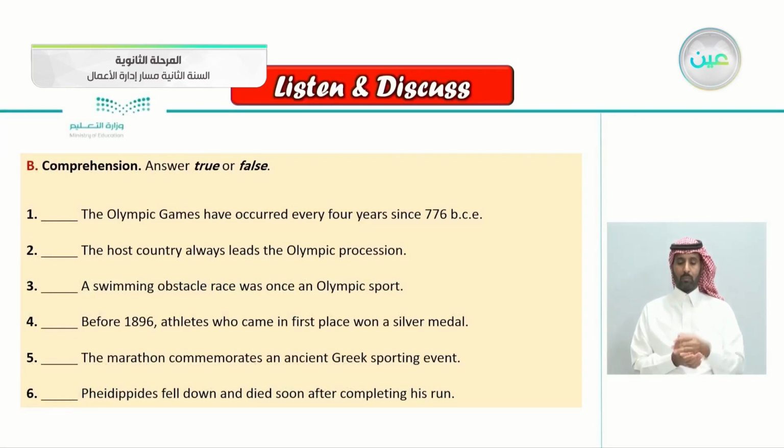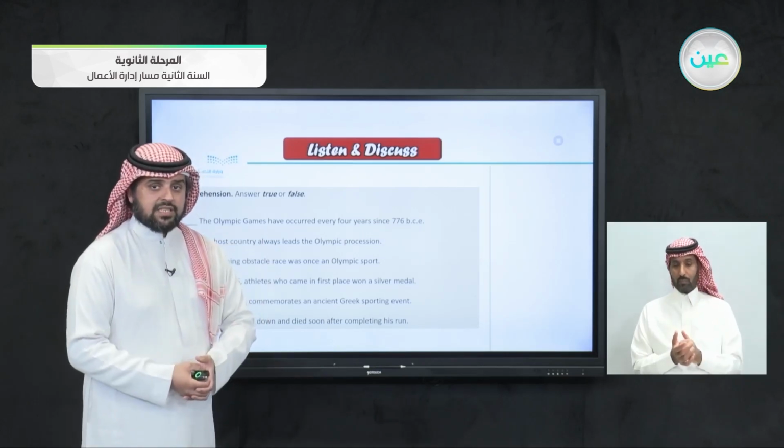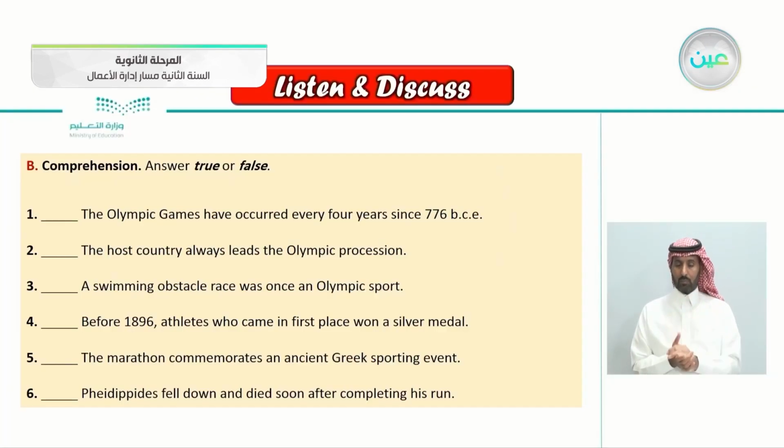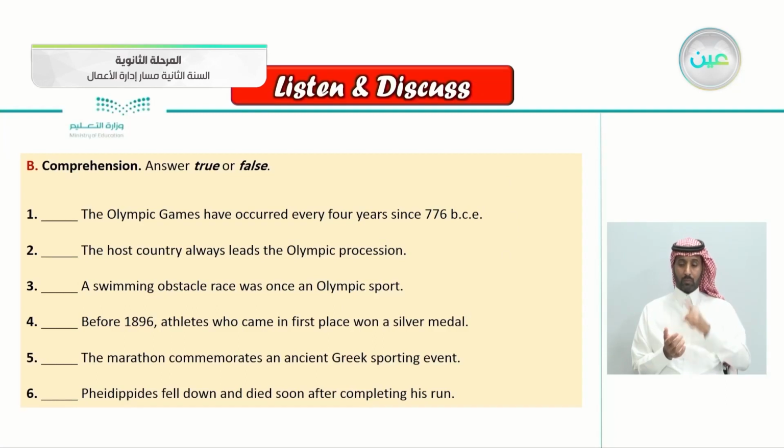Exercise B here, the comprehension, true or false. Comprehension means your understanding of the text. So let's see if you did understand the text or not with true or false. Number 1, the Olympic Games have occurred every 4 years since 776 BCE. Since that time, it occurred every 4 years. Let's see the answer here.